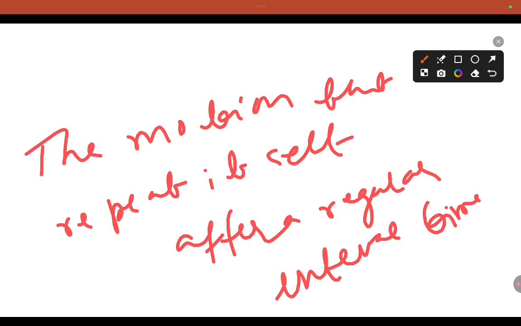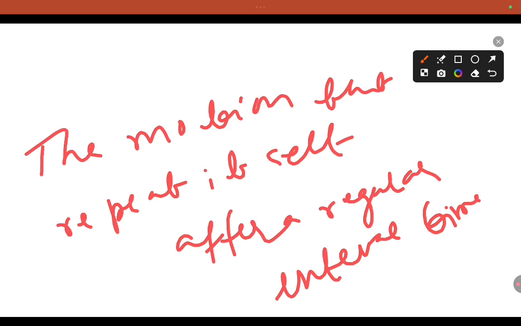Periodic means repeated. Here, periodic motion means the motion that repeats itself after a regular interval of time. That is known as periodic motion.